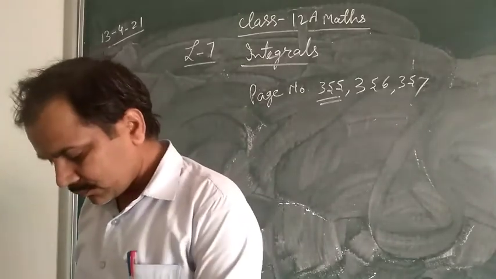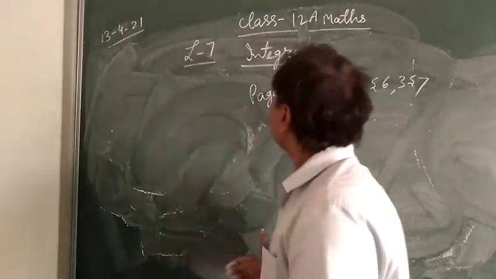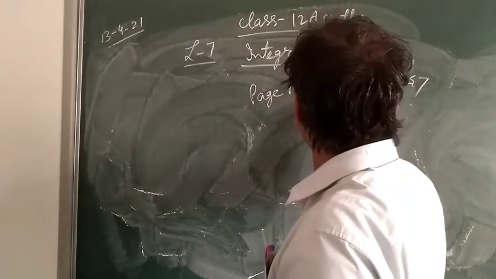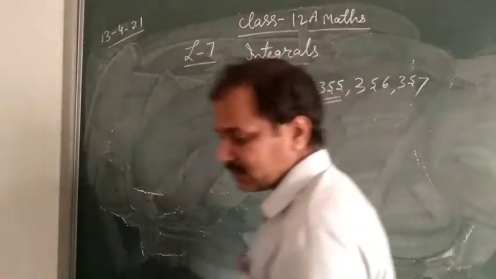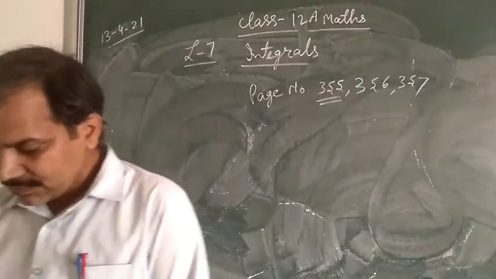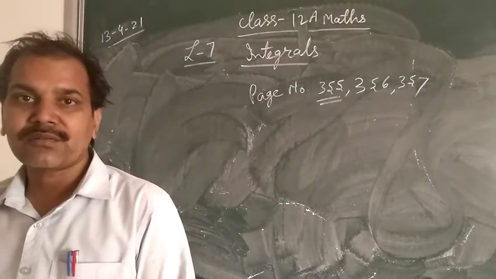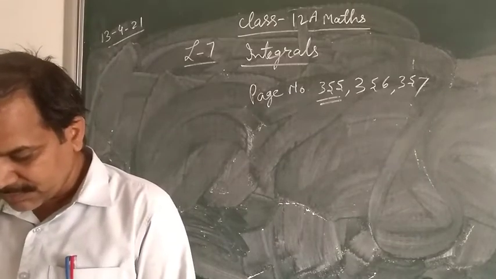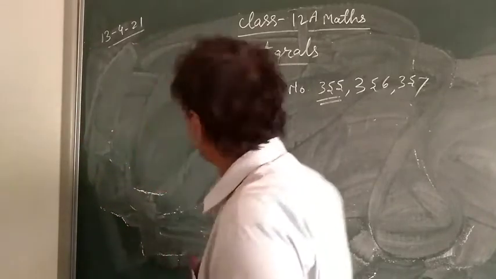Okay. So the formulas related to integration are given on page number 355, 56 and 57. And in between the exercises also, formulas are given. Okay. So now I will start the first exercise, and page number 290 is also given.